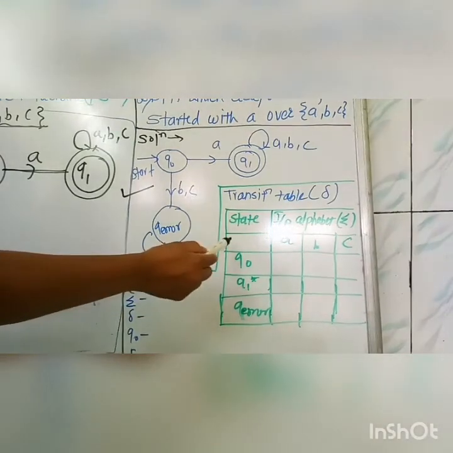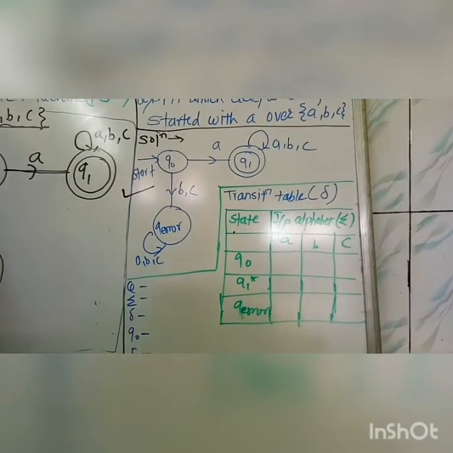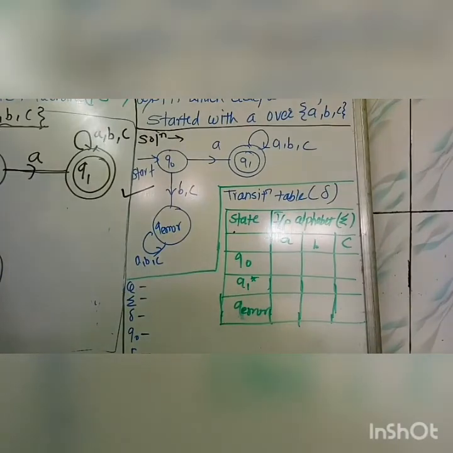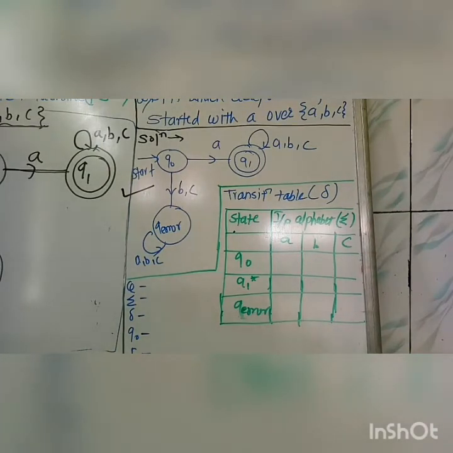First of all, the first column would be of states and the remaining columns are of input alphabets given in the problem. We have the 3 input alphabets A, B and C. How to fill this table, I will show you step by step.